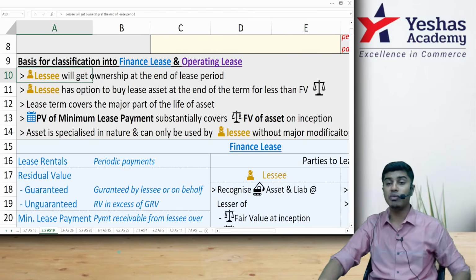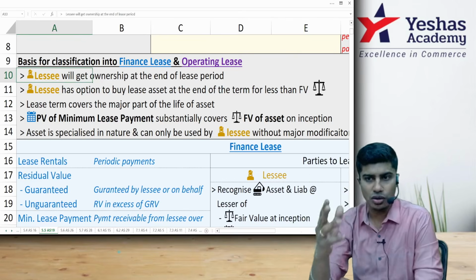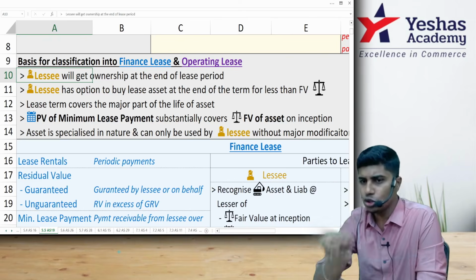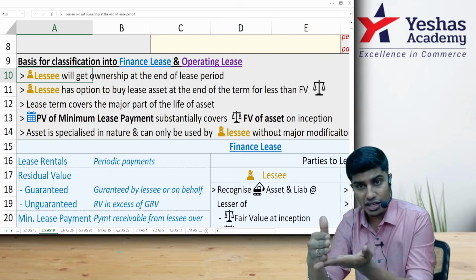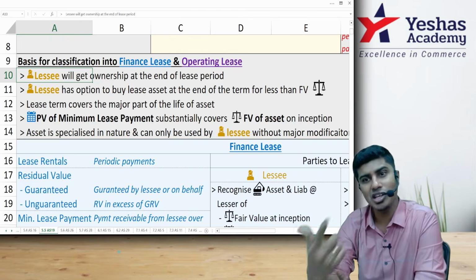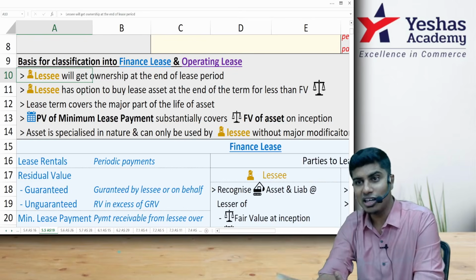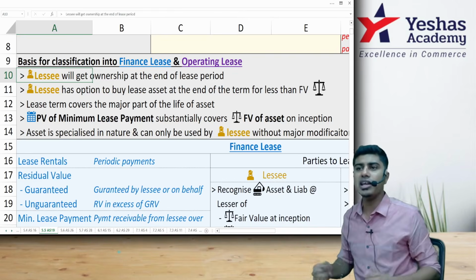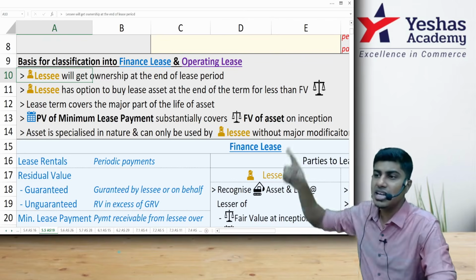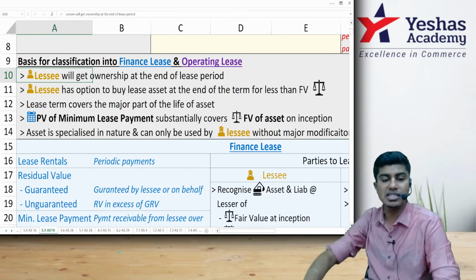What are the conditions? Number one, the lessee will get ownership of the asset at the end of the lease. The lessor is the owner, the lessee is only the user. When the lessor gives the asset to the lessee to use it, the lessee should use the asset and give it back. At the end of the lease, if the lessee has a right to buy the asset, then it is actually not a lease, it is a sale. Am I right? During the lease period, the asset is with the lessee. After the lease period, the asset will be with the lessee. Then where is the lease? It is a sale. You fabricated it to look like a lease. So the primary condition is that if the lessee has an option to buy the asset at the end of the lease period, then it is a finance lease.